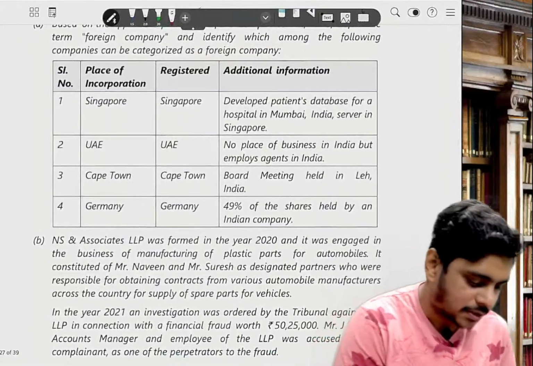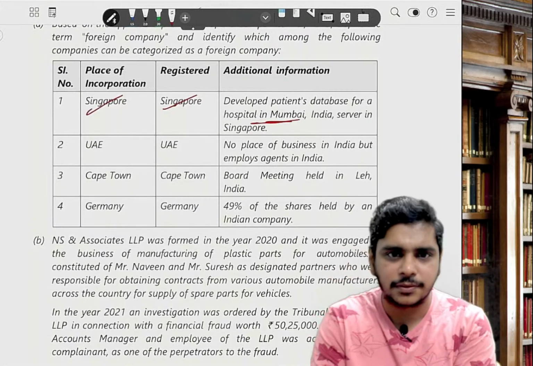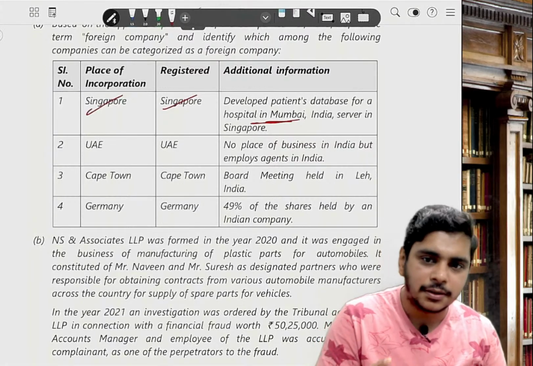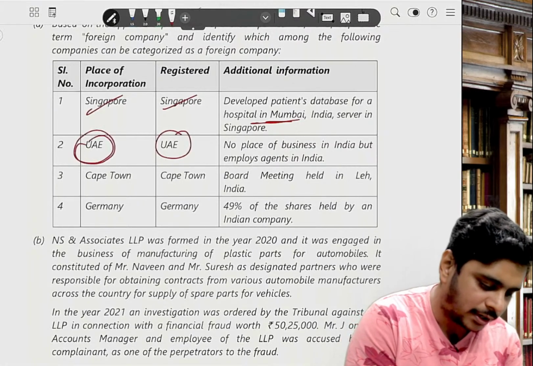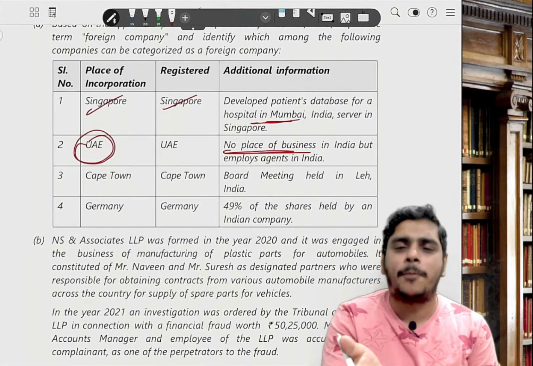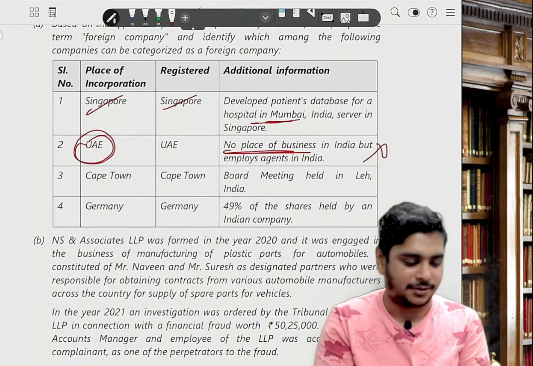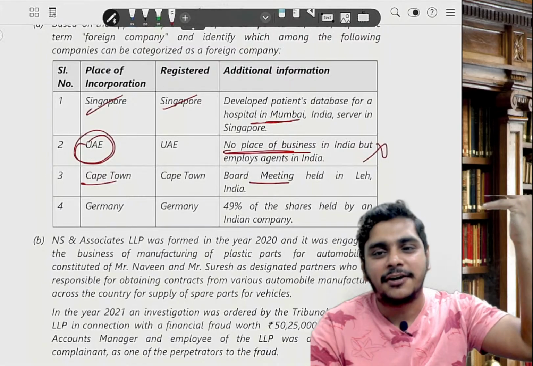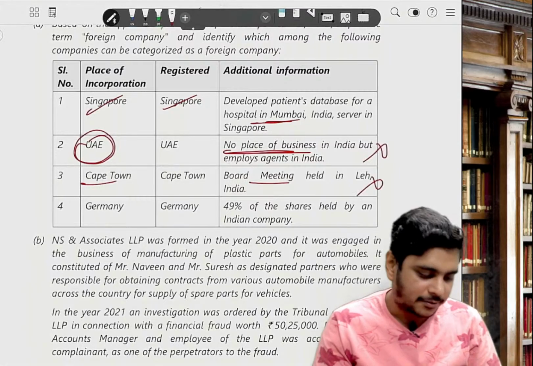See, Singapore, they have developed in Mumbai. Singapore, Mumbai, it's a foreign company. Correct. Number two, they have clearly said it is incorporated in UAE, and the question is clear, no place of business in India. No place of business in India, so not a foreign company. Cape Town, only board meetings, they're coming and having it in Ladakh, going and enjoying, very beautiful Ladakh, Pangong Lake, and they're going back. So, no business.